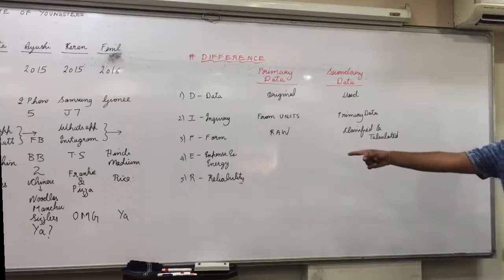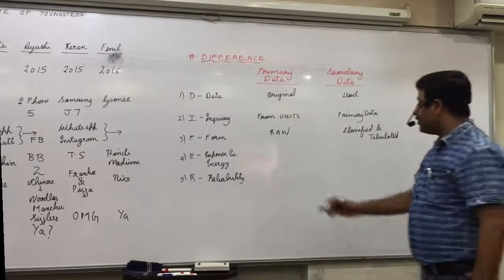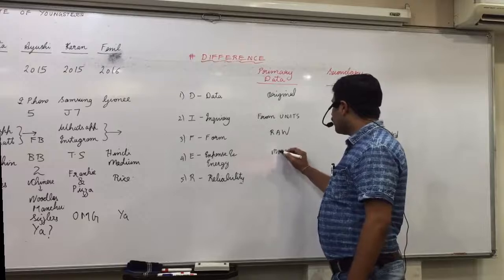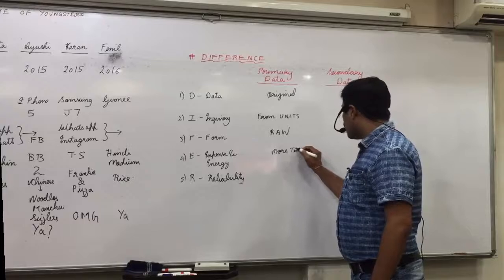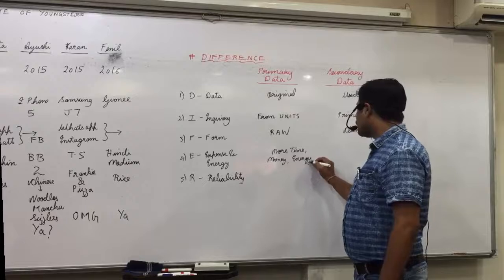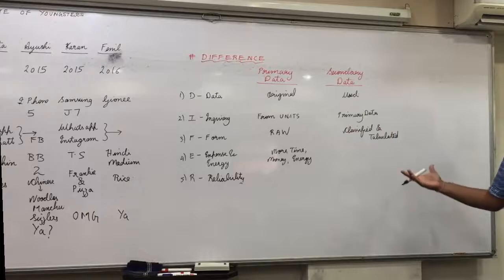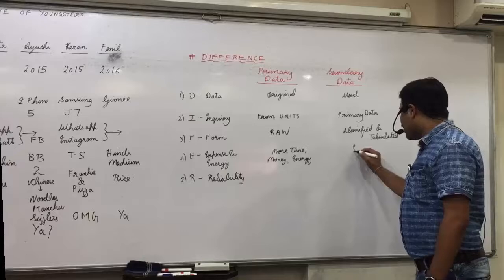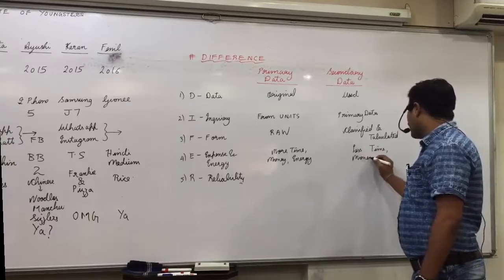Now you can answer this for me. Which will require more energy and expense, and which one will require less? Primary data, because you have collected it on your own. Time will also be consumed. You require more time, more money, more energy. This is like copying in exams. You don't require any energy for that, just some skills of copying so that others cannot find out. So this requires less time, money and energy.